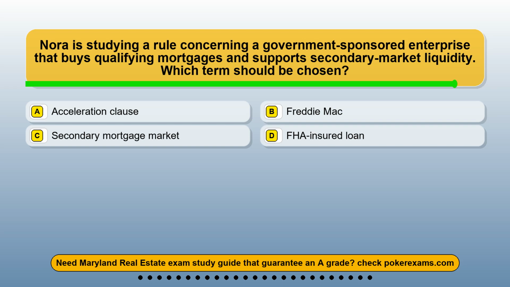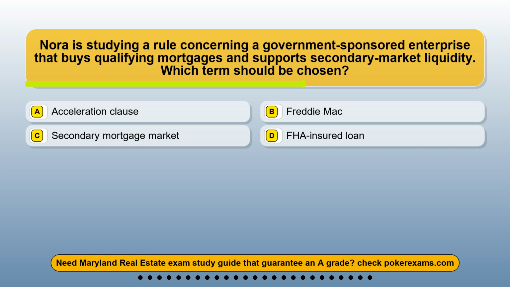Question 1. Nora is studying a rule concerning a government-sponsored enterprise that buys qualifying mortgages and supports secondary-market liquidity. Which term should be chosen? Option A, acceleration clause. Option B, Freddie Mac. Option C, secondary mortgage market. Option D, FHA-insured loan.